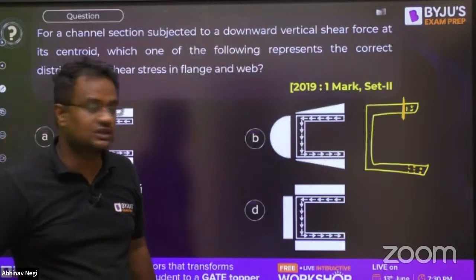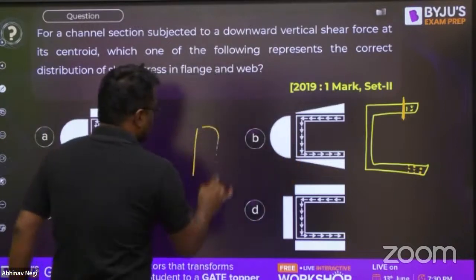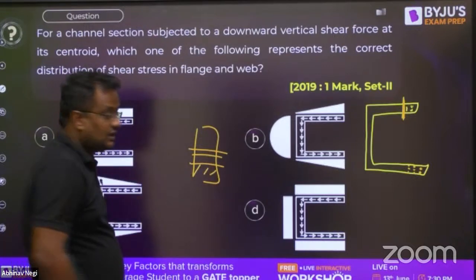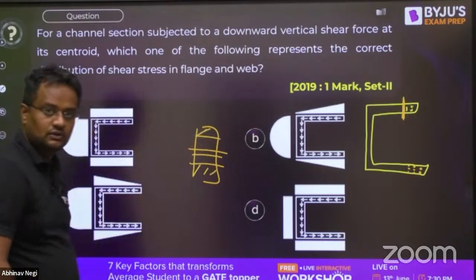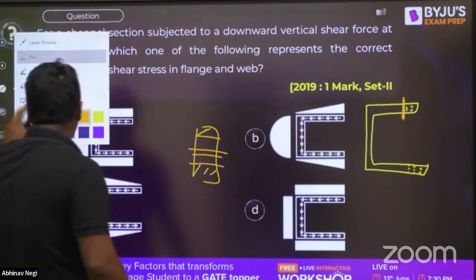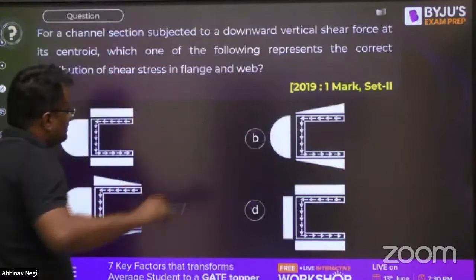So it will be a linear function. But when you take a rectangular section, when you take here, AY bar is also changing. AY bar is also changing here. But here only S is changing. So it is a linear function. So always remember this also, when I will be talking about this.